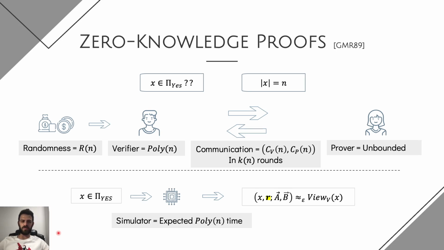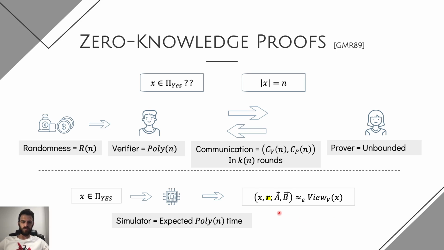A zero-knowledge proof is basically an interactive proof where we also require the existence of some simulator, which is an entity that runs in expected polynomial time in the length of the input x. Given the input x, if x is indeed a yes instance, the simulator has to output something that is relatively close to the original view of V if V were to interact with P on this instance x.